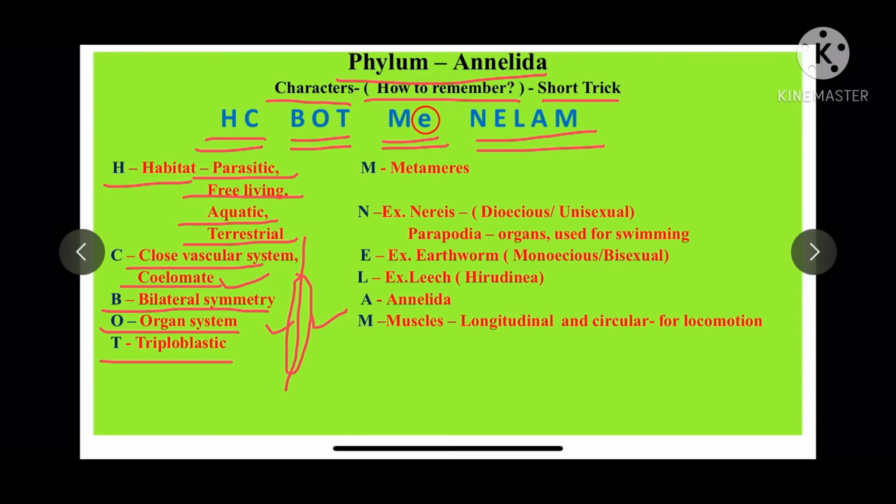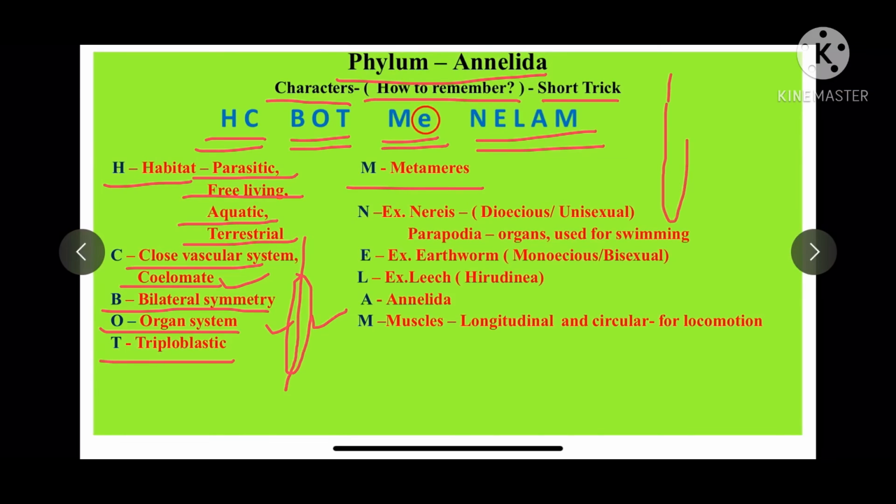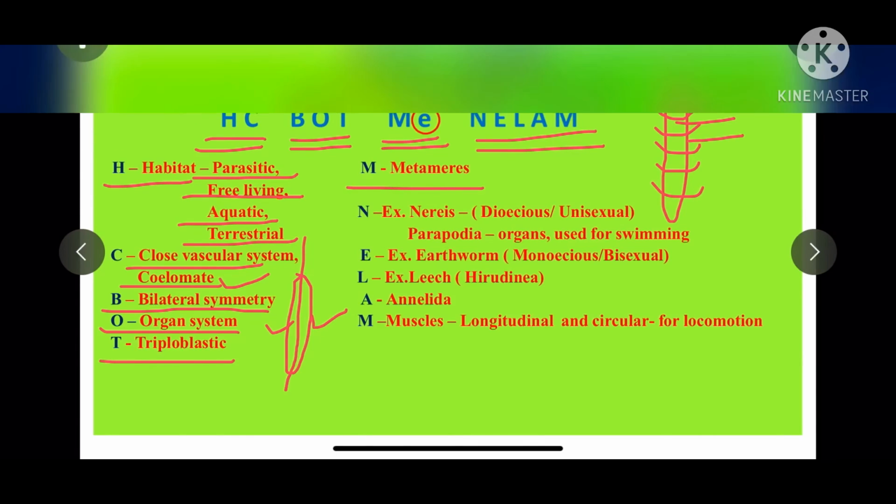T stands for triploblastic. Three germ layers are present in these organisms: ectoderm, mesoderm and endoderm. M stands for metameres. What do you mean by metameres? Suppose this is the organism, these annuli or ring-like structures are present due to which the body is segmented. These segments are called metameres.